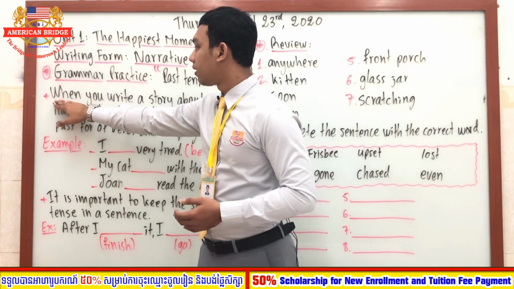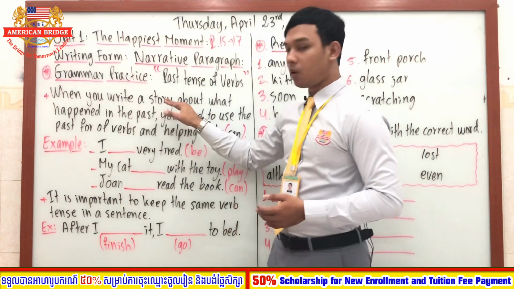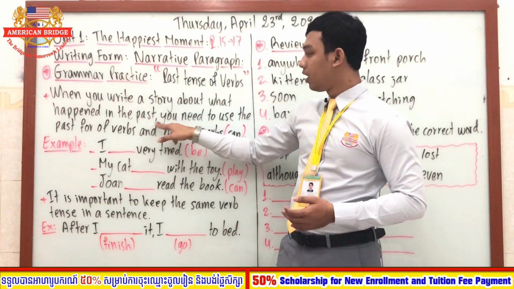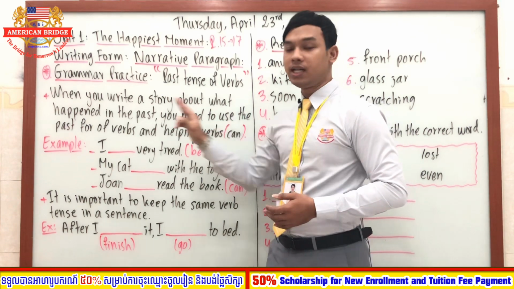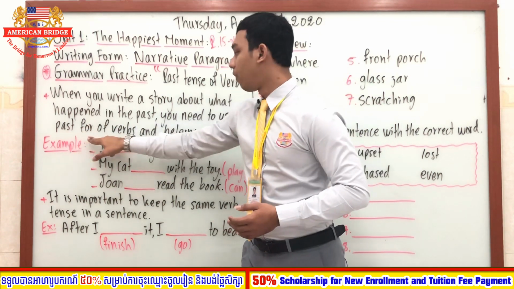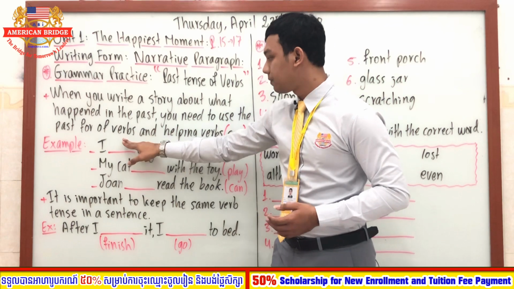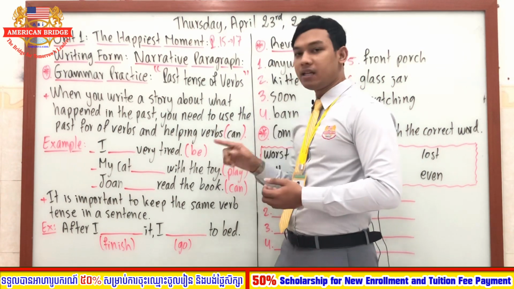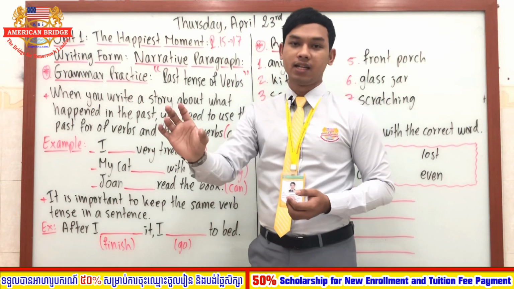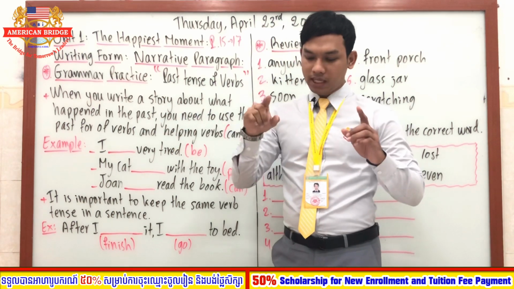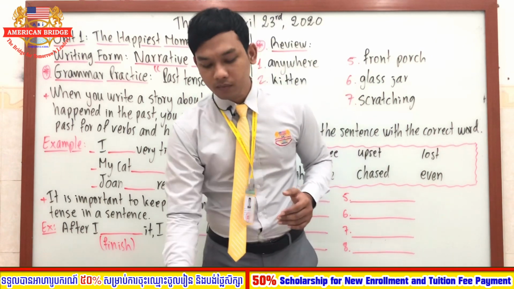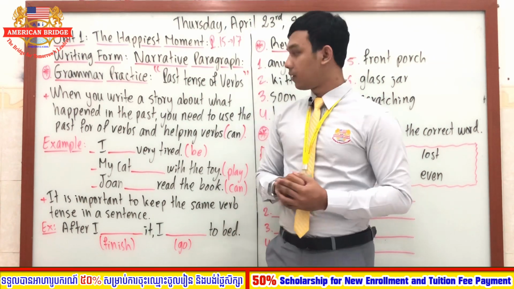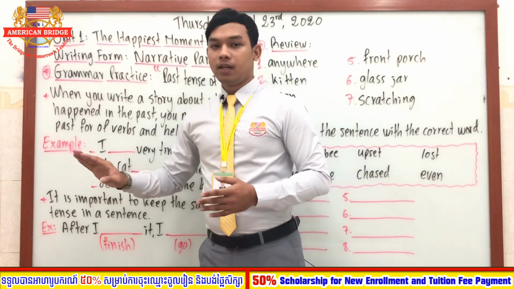We say, when you write a story about what happened in the past, you need to use the what? The past form of verbs and helping verbs, right? Helping verbs here is like can, C-A-N, can. So you can use the helping verb in order to write the narrative paragraph too. Good. So look at the example here.